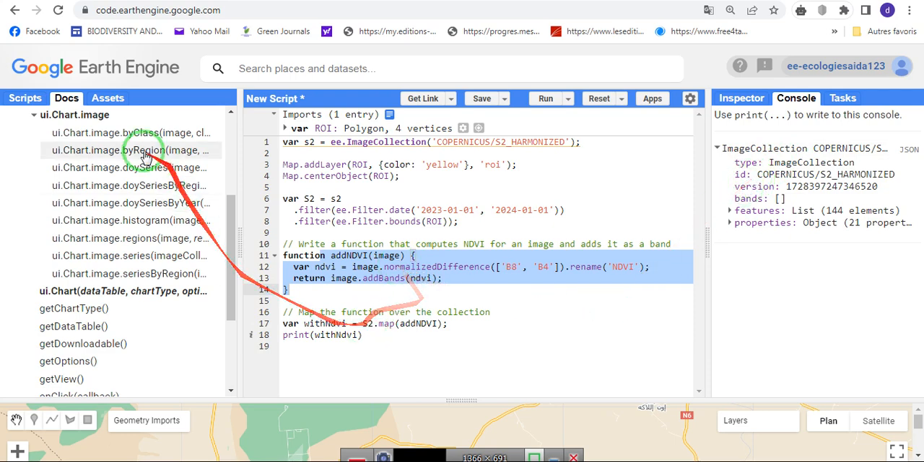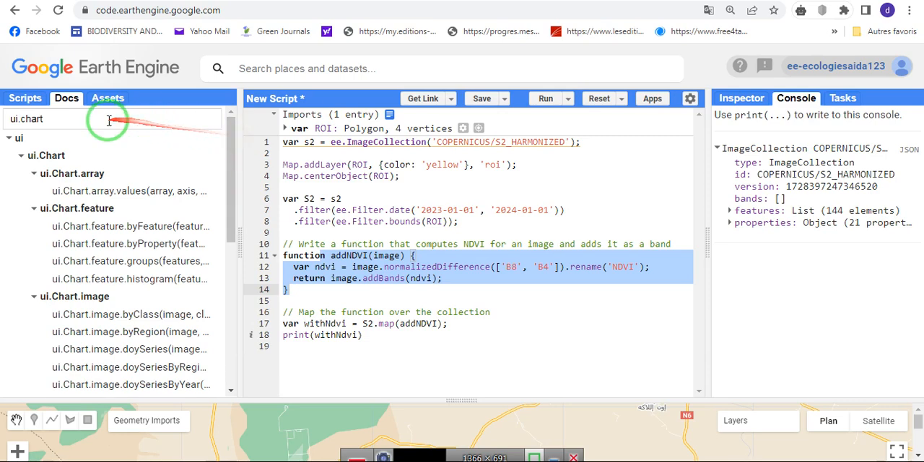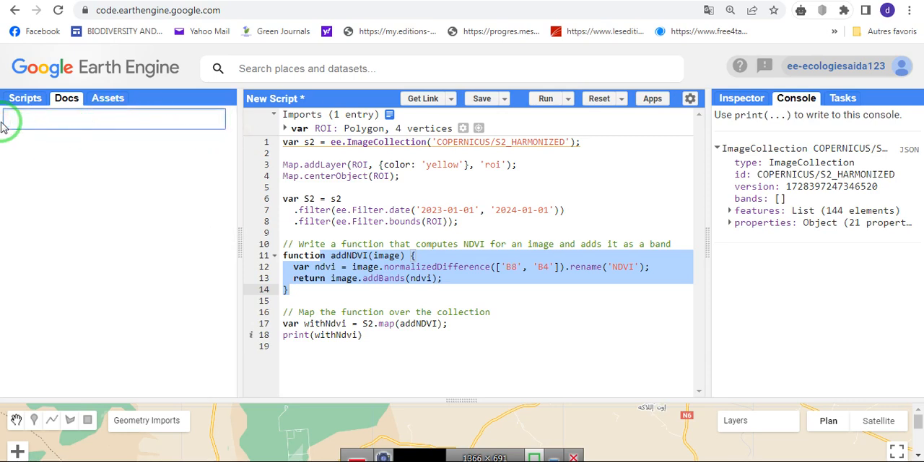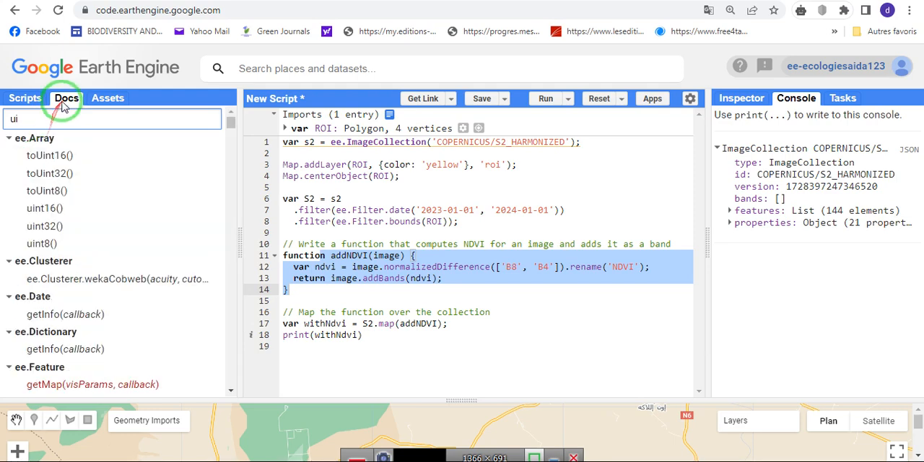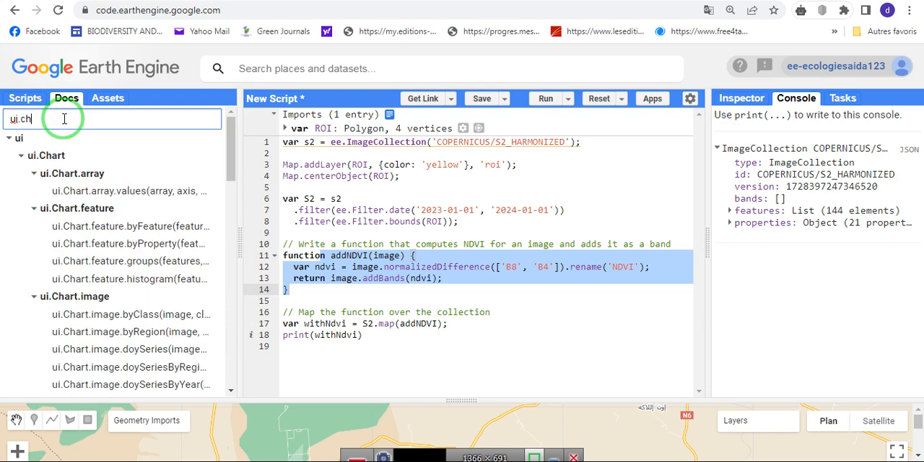Earth Engine has a range of charting functions that are available under ui. So there is ui.Chart. This has many functions that will allow you to create plots in Earth Engine. We have images.